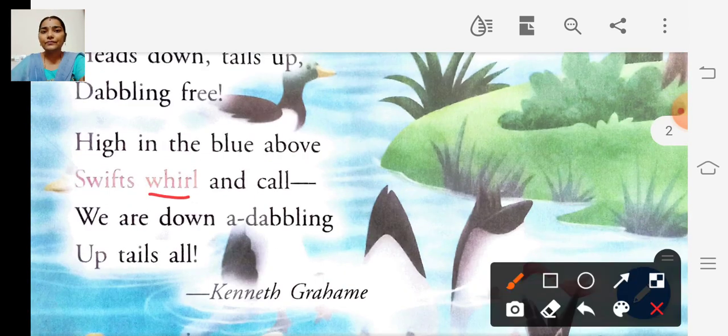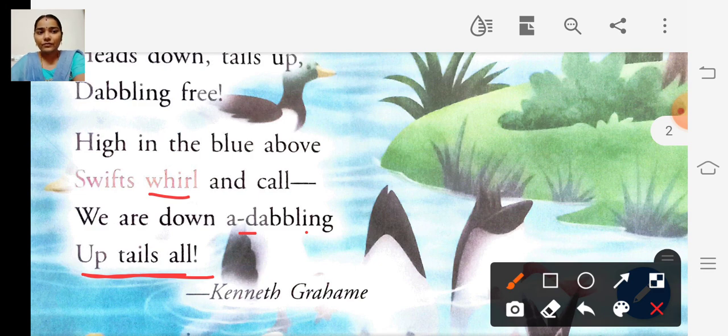Whirl means it moves round and round in circles. So the swift birds move in circles, round and round, and call. We are down a dabbling up tails all.